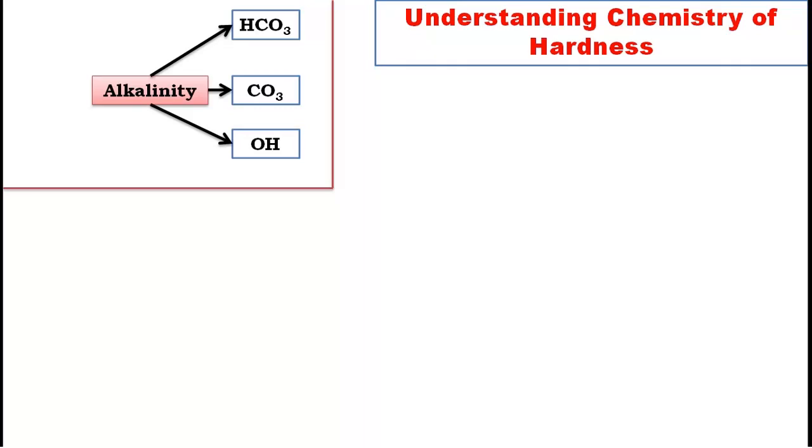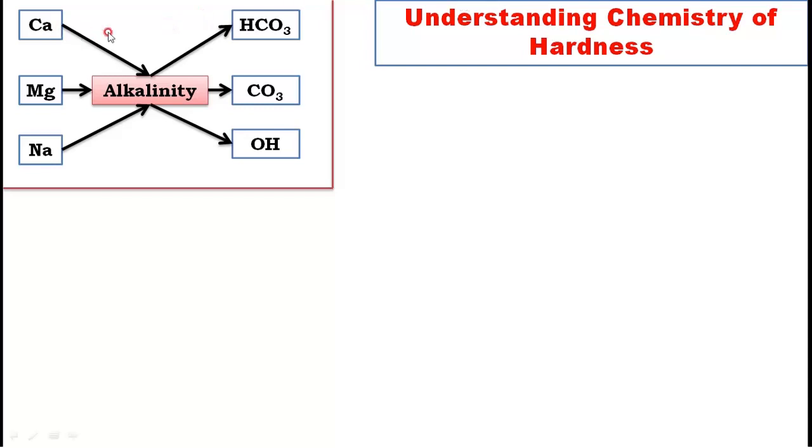And this is alkalinity. But these compounds, bicarbonate, carbonate and hydroxide, independently they won't be there in the water. They will mix with some other elements and be present, for example Ca, Mg and Na, calcium, magnesium and sodium. Means calcium bicarbonate is alkalinity, calcium carbonate is alkalinity, calcium hydroxide is alkalinity.